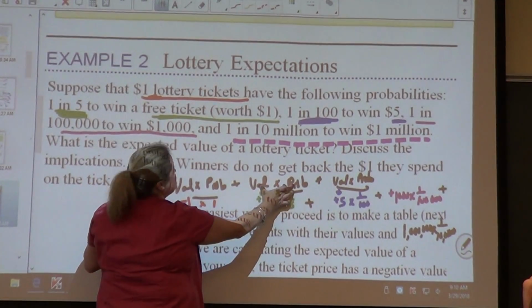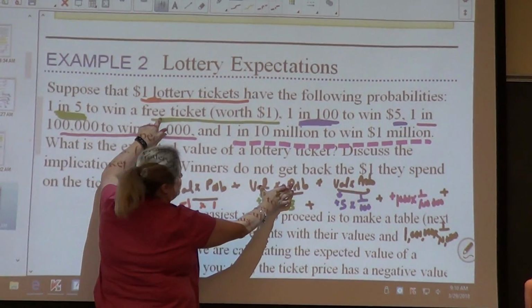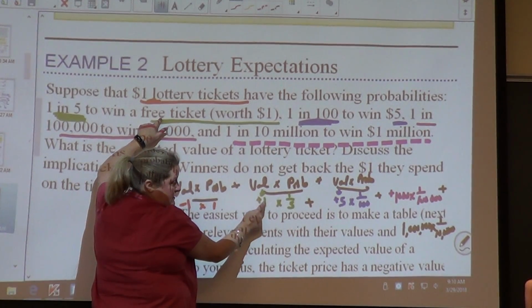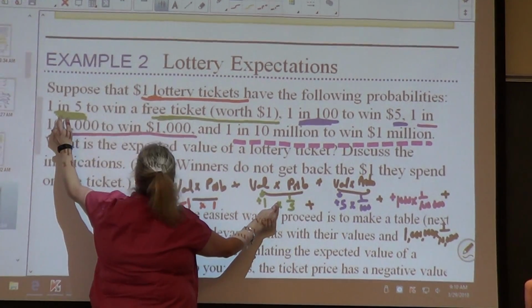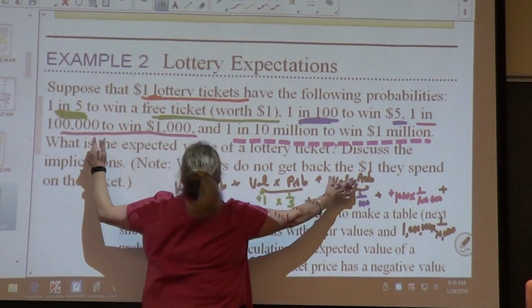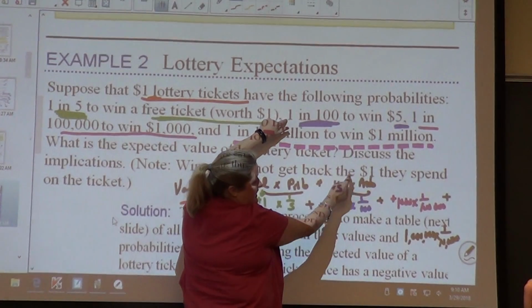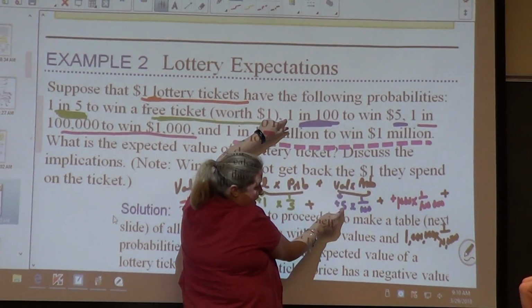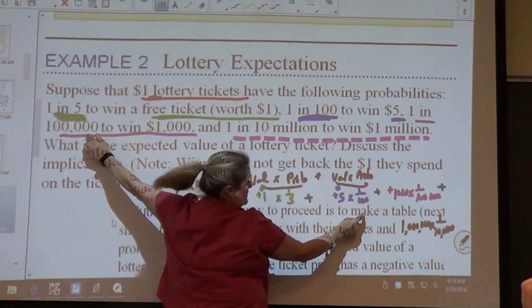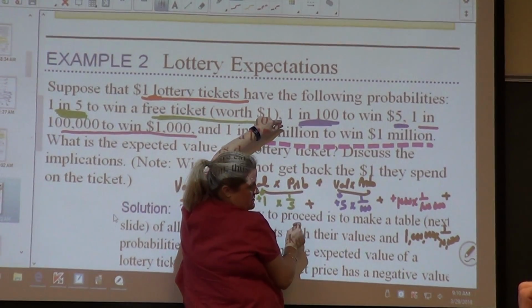Plus, this event is for me to win a free ticket. The probability of that happening is 1 in 5 chance. The probability of me winning $5 is a 1 in 100 chance.